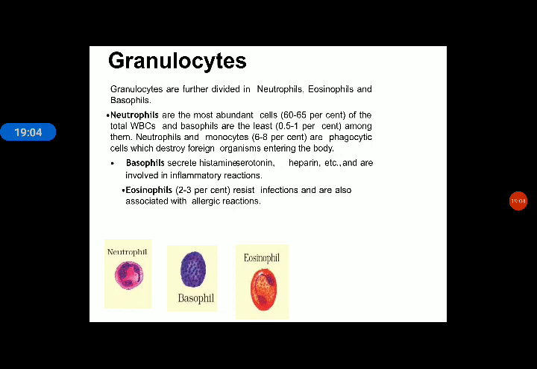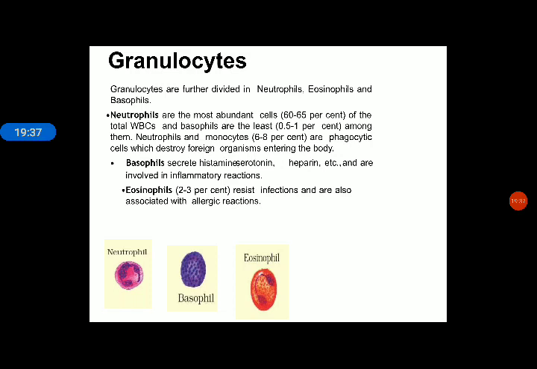Neutrophils and monocytes are phagocytic cells. Neutrophils and monocytes are mainly phagocytic cells, meaning they engulf bacteria or foreign bodies, foreign organisms. If a foreign organism enters our blood, then the neutrophil will destroy it.